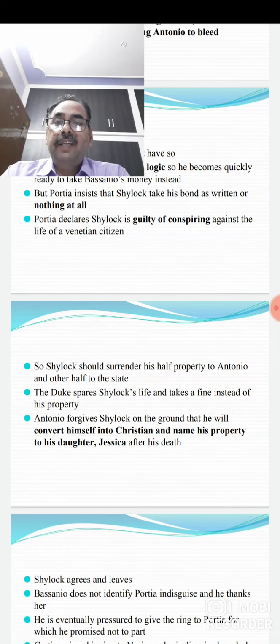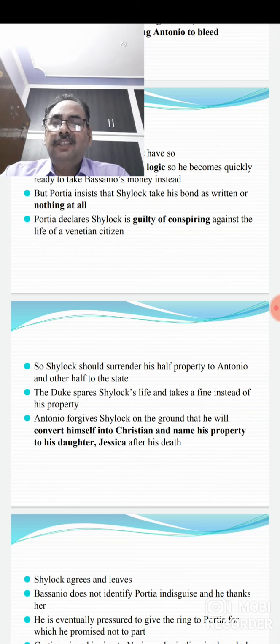Antonio also forgives Shylock on certain grounds. And what were they? He said that Shylock should convert himself into a Christian and name his property to his daughter Jessica after his death. So this was the condition laid by Antonio.